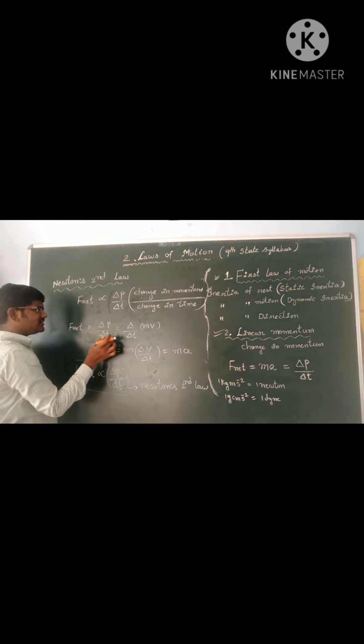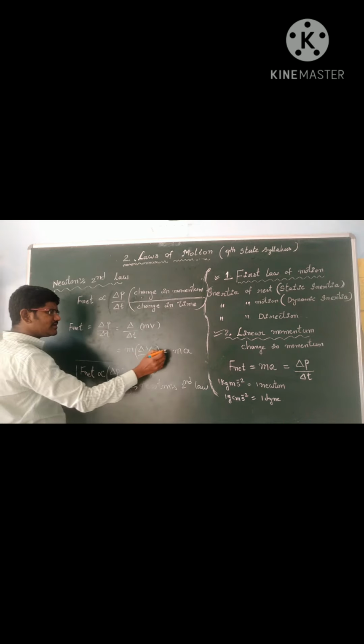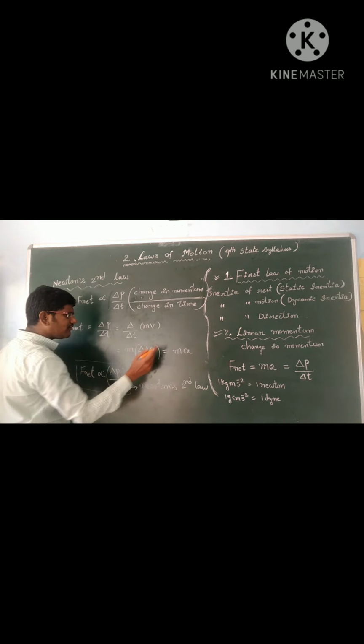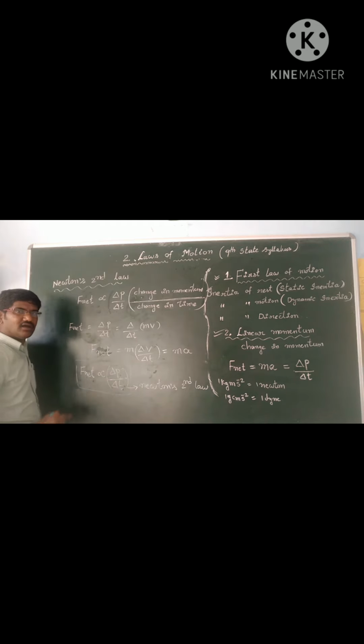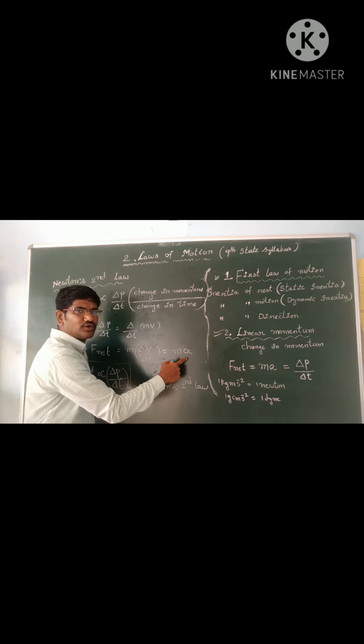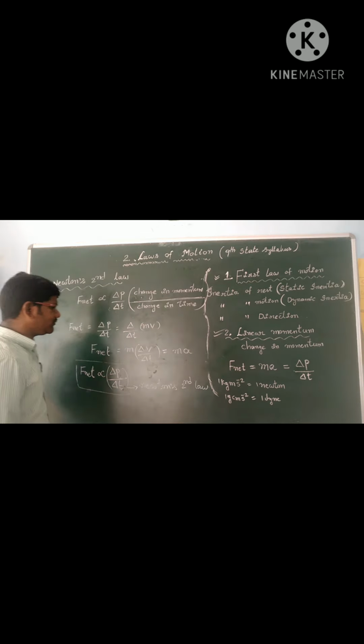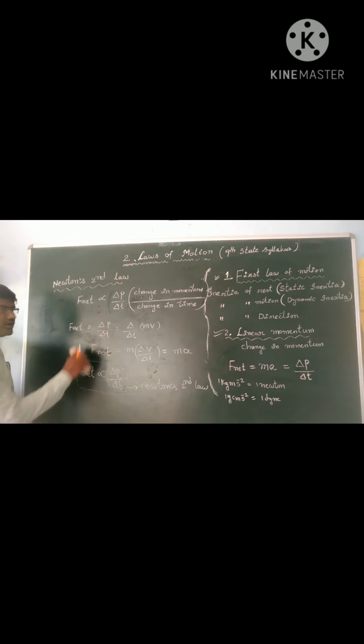And indirectly, this rate of change of momentum is equal to the product of mass into acceleration. So this is called Newton's second law. It is F equals m into a. Now we can see its units.